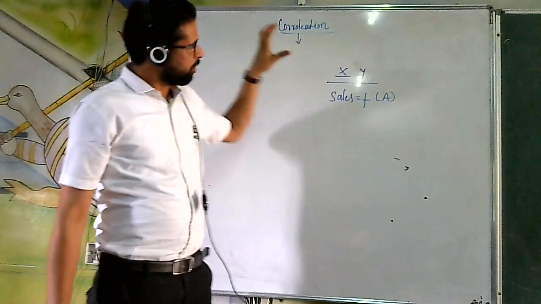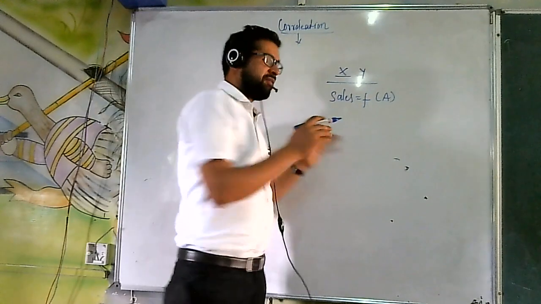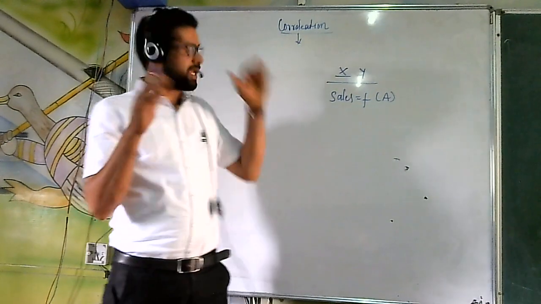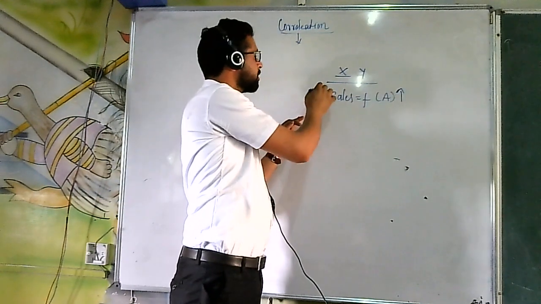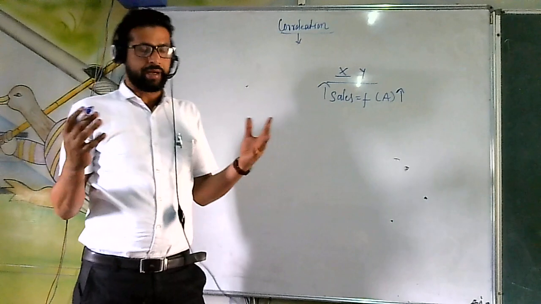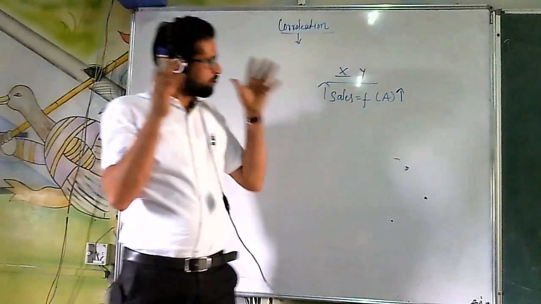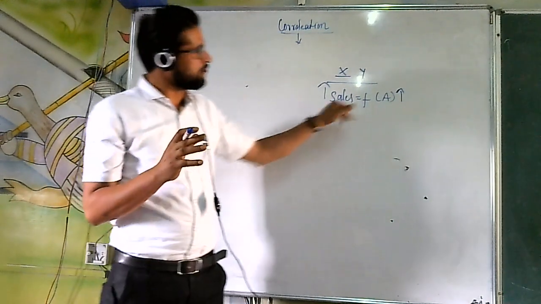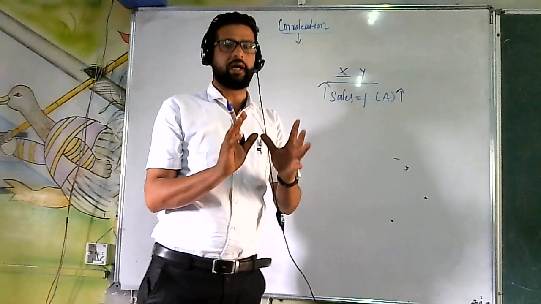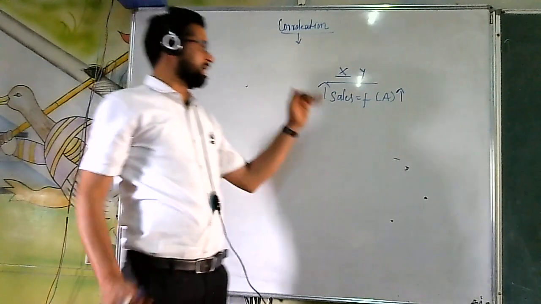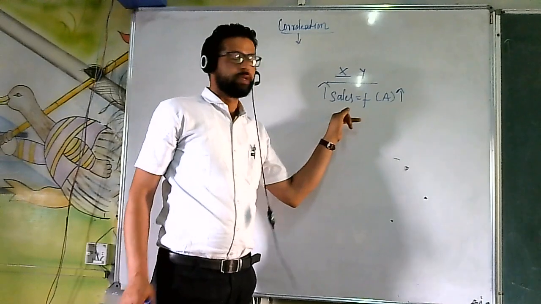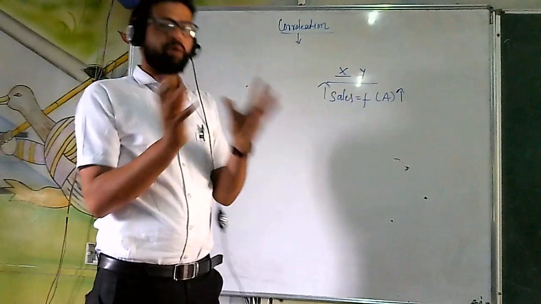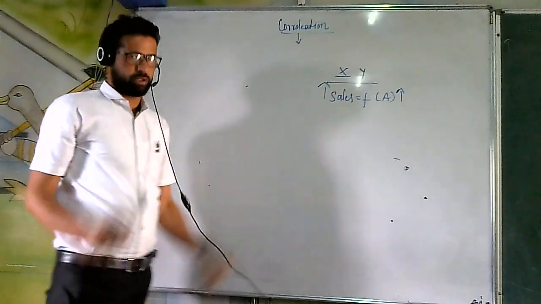Now if I need to find out what is actually happening, is an increase in the advertisement going to increase the sales? And when I am going to find out the relationship between these two variables, how they are behaving, whether this advertisement is showing any impact on the sales or not, when I find out their relationship, it's known as correlation.